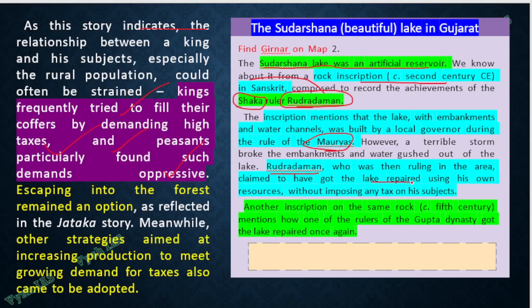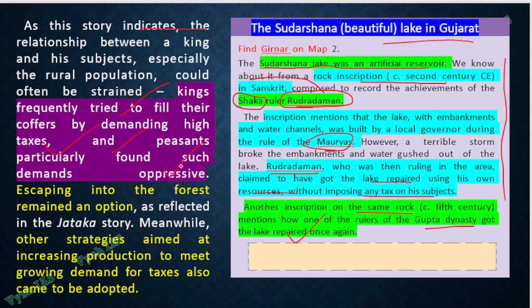He repaired the lake using his own resources. He didn't ask for any tax on the subjects. That is why this got popular. Else everybody will be doing all these things, but that will be by looting the people and getting taxes. But this person, through his own resources, repaired this lake, which was originally built during the Mauryas' time. So he got popular. Rudradaman, Shaka ruler, Sanskrit inscription, Sudarshana Lake, Gujarat. This many keywords you have to know. Another inscription later tells that the Gupta dynasty also came and repaired it one more time when it got damaged again.